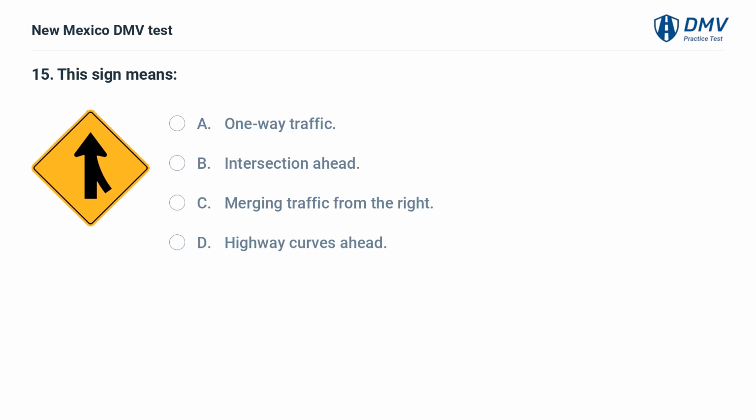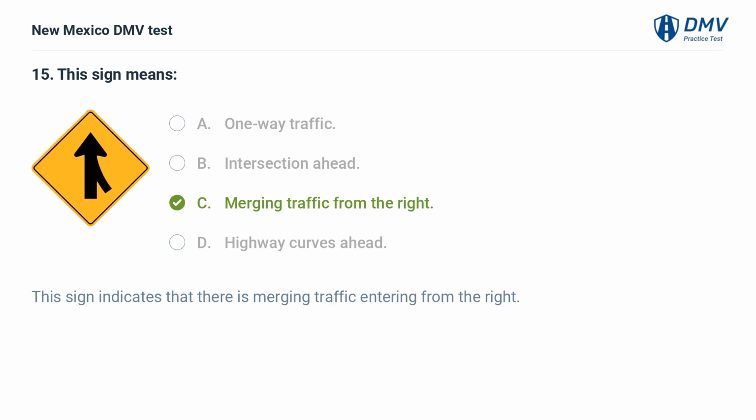This sign means A. One-way traffic. B. Intersection ahead. C. Merging traffic from the right. D. Highway curves ahead. The answer is C. Merging traffic from the right. This sign indicates that there is merging traffic entering from the right.